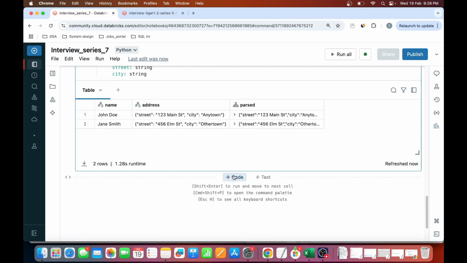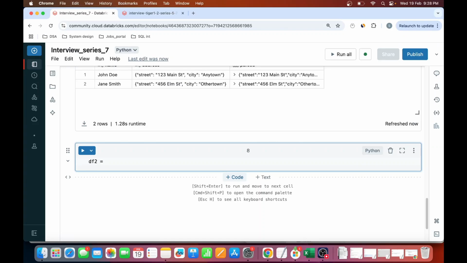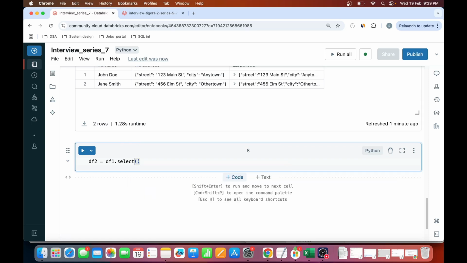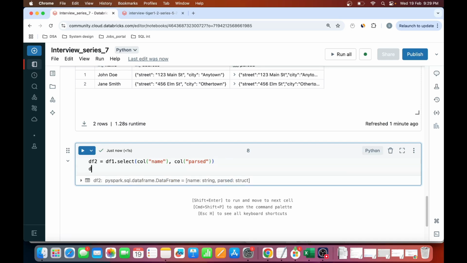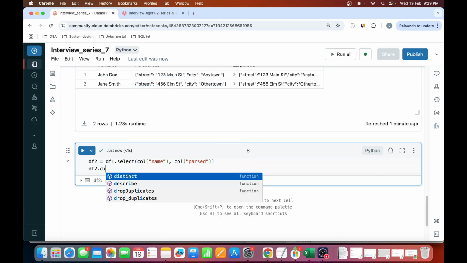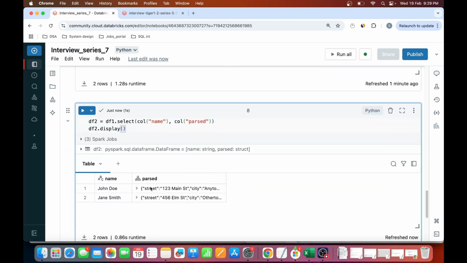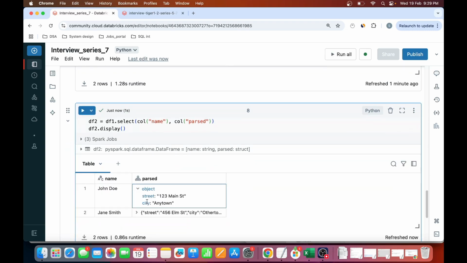I will go ahead and create another data frame out of this. I'll select the required columns that I need. Let's say select my column name, and after the column name, I will be selecting the past column so that you can visualize it. Column past, right? And from the column past, let me first select this and show it to you. df2 dot display. This is my column. Now what I want is the street and I want the city.